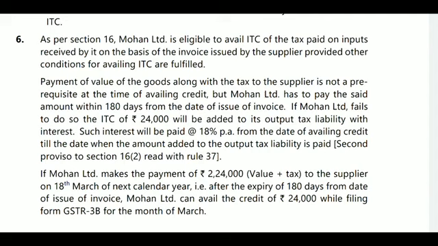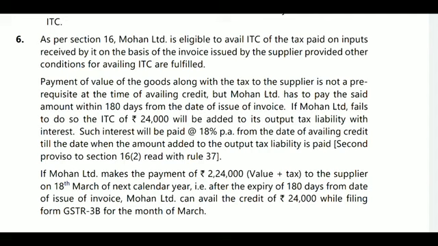Next, payment of value of goods. Payment of the value of goods along with the tax to the supplier is not a prerequisite at the time of availing the credit. But Mohan Limited has to pay the said amount within 180 days from the date of issue of invoice. If Mohan Limited fails to do so, that ITC of 24,000 will be added to its output tax liability with interest after the expiry of 180 days. Such interest will be paid at the rate of 18% from the date of availing the credit till the date when the amount added to the output tax liability is paid.